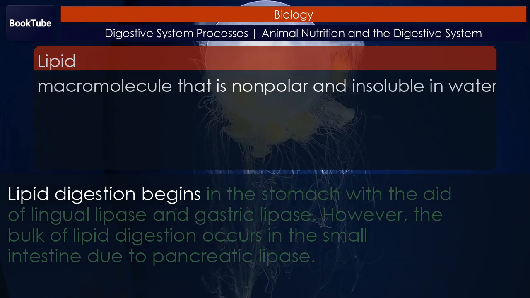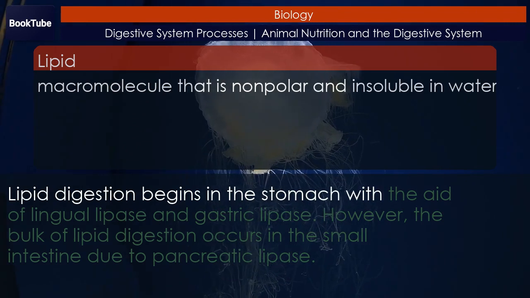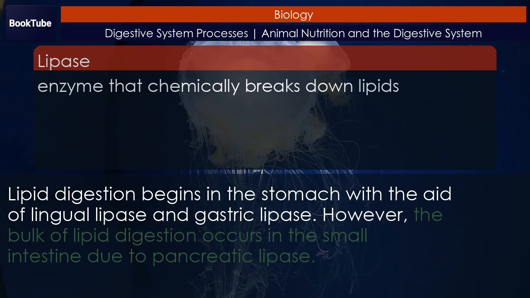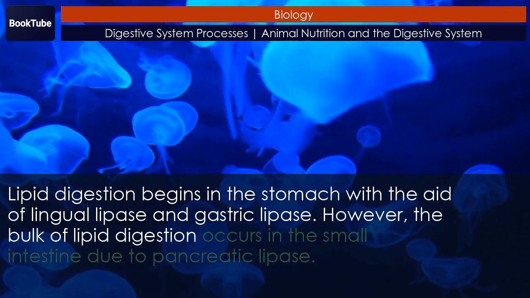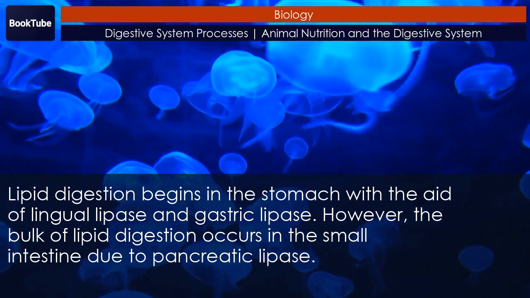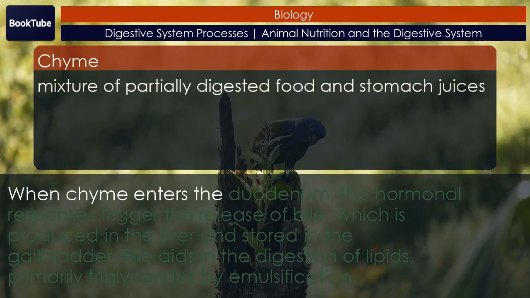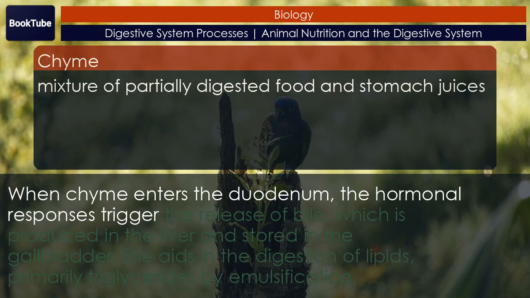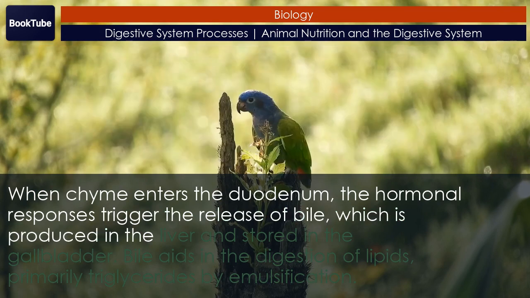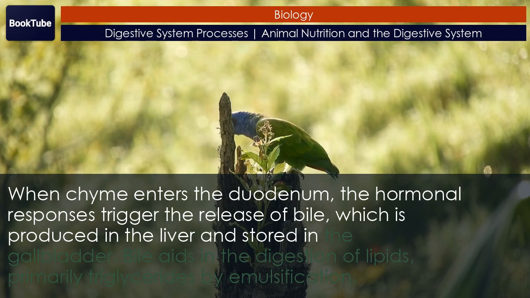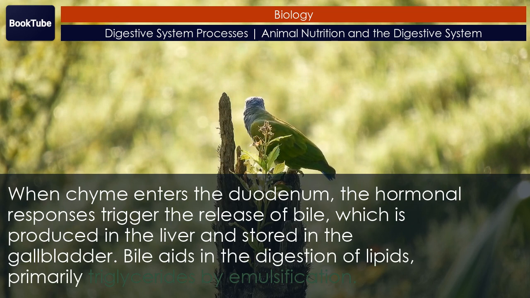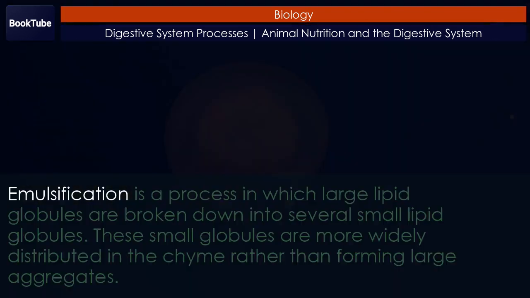Lipids. Lipid digestion begins in the stomach with the aid of lingual lipase and gastric lipase. However, the bulk of lipid digestion occurs in the small intestine due to pancreatic lipase. When chyme enters the duodenum, the hormonal responses trigger the release of bile, which is produced in the liver and stored in the gallbladder. Bile aids in the digestion of lipids, primarily triglycerides, by emulsification.